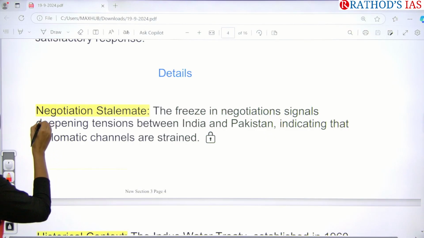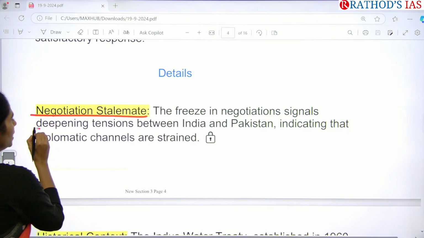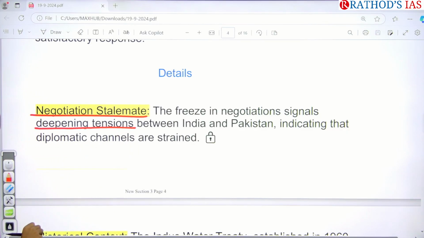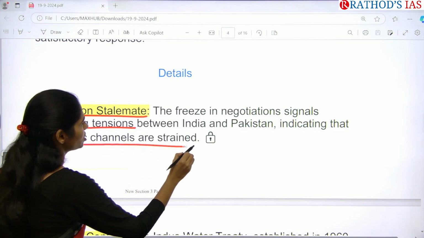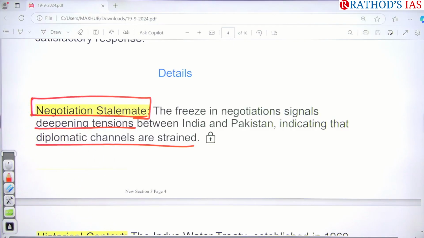So the first one is negotiation stalemate. If there is any freeze in this negotiation, which signals deepening tensions between India and Pakistan, it indicates that diplomatic channels are strained. Whenever negotiations are frozen, it means we are not going to have further talks, at least until these two countries decide to have talks.